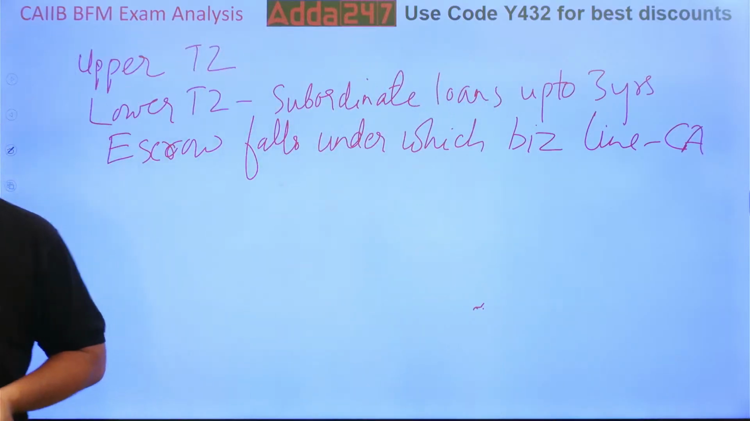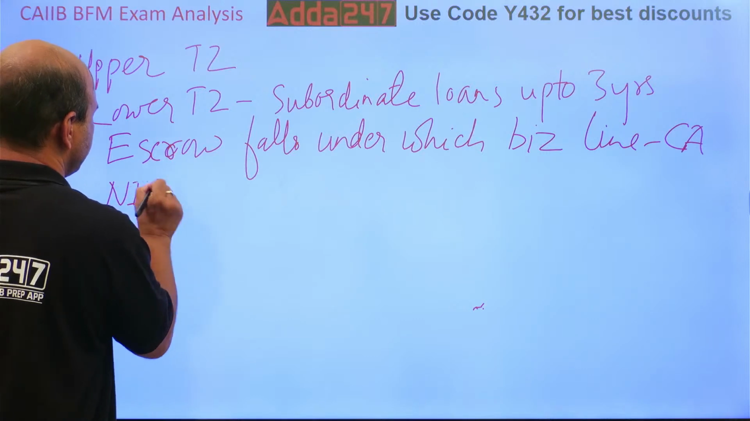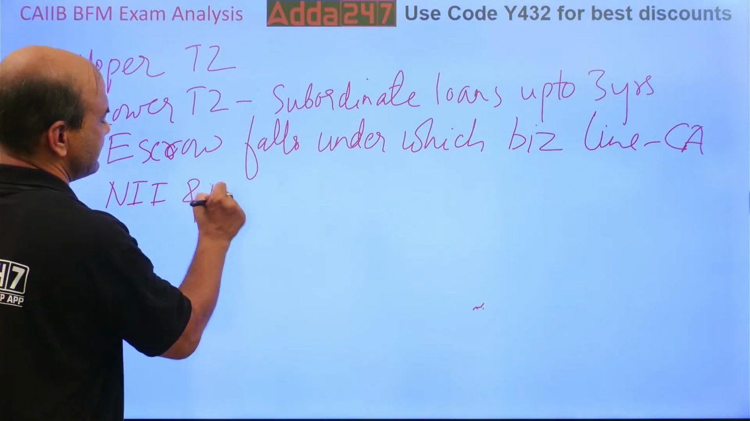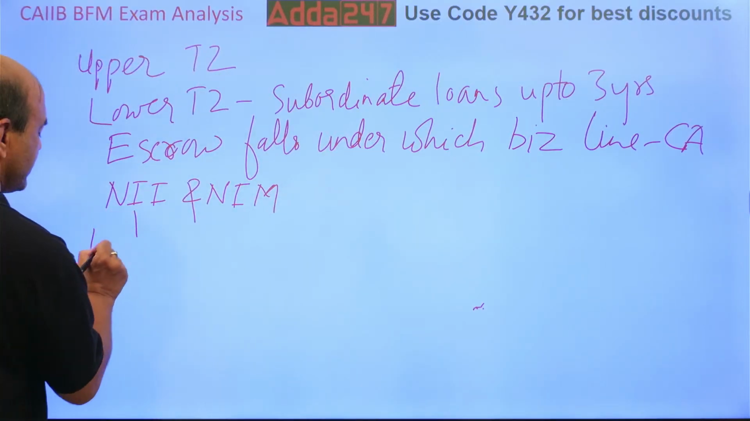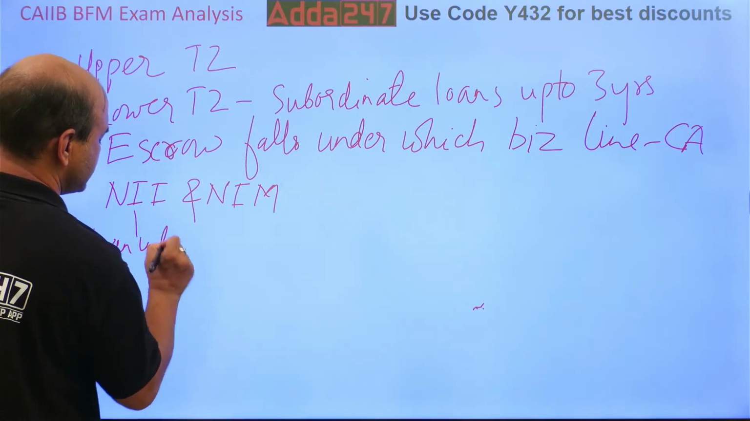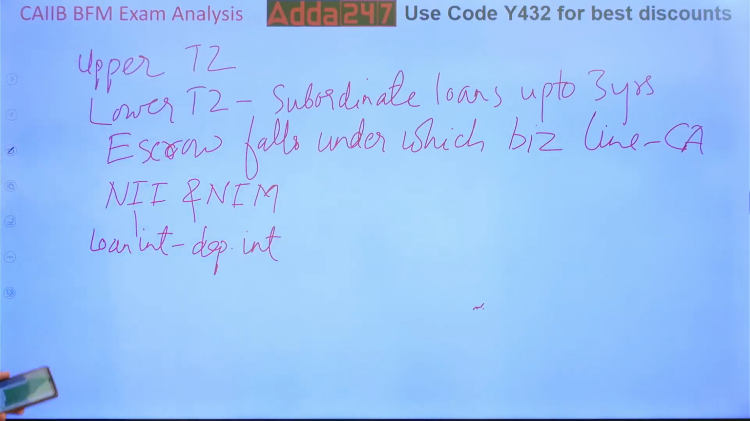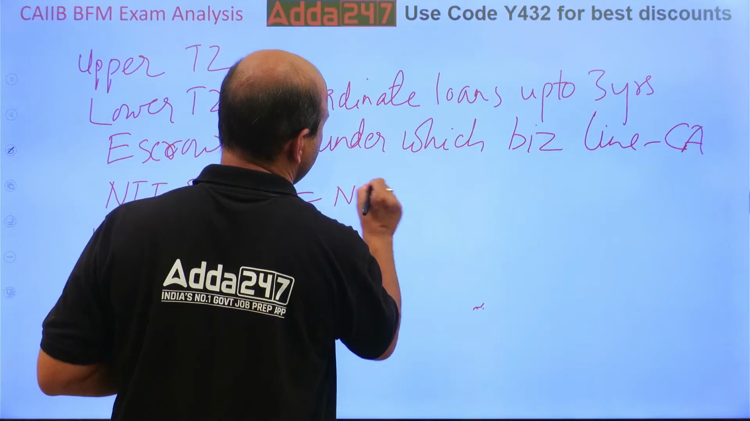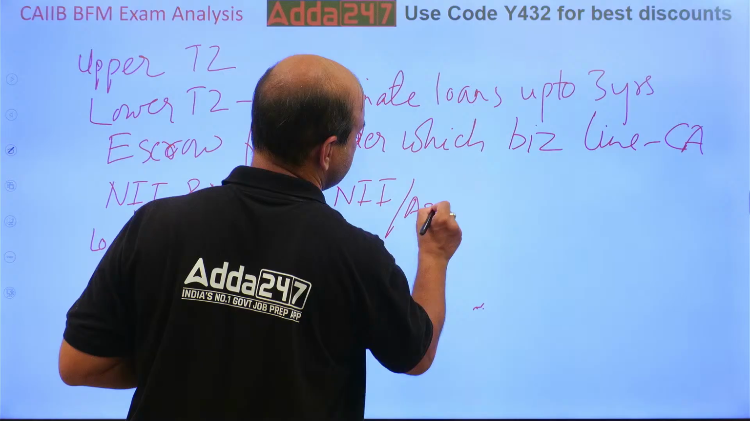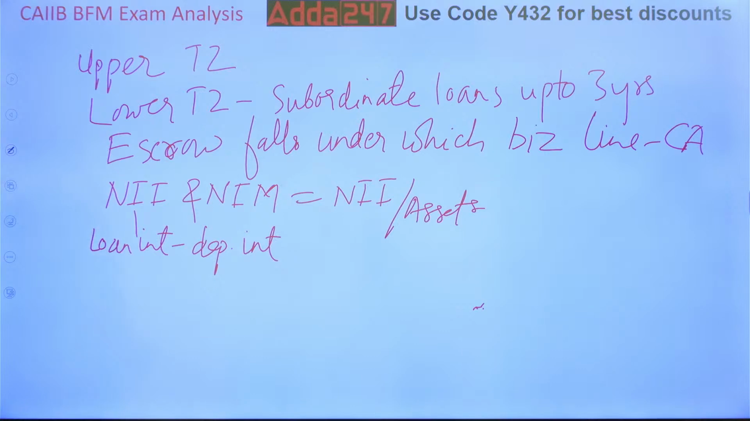Then one question was on NII and NIM calculation. That's very easy. What is NII? The difference between loan interest and deposit interest: loan interest minus deposit interest. And NIM means NII divided by yielding assets. Assets means basically loans and bonds which you have purchased.